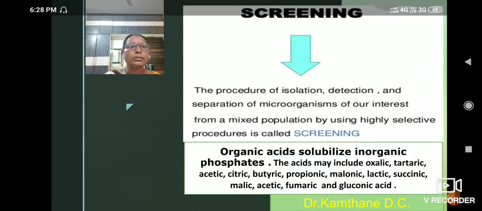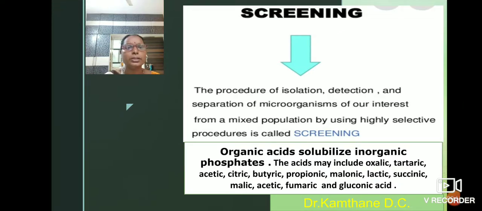First, we see what is screening. Screening is the procedure of isolation, detection and separation of microorganisms of our interest from a mixed population by using highly selective procedures.